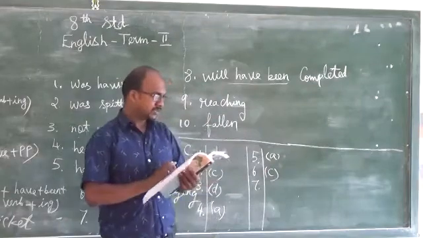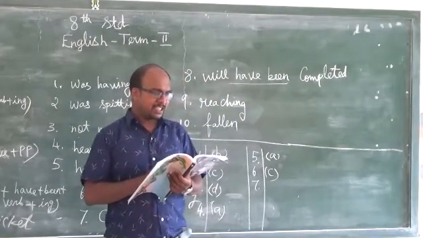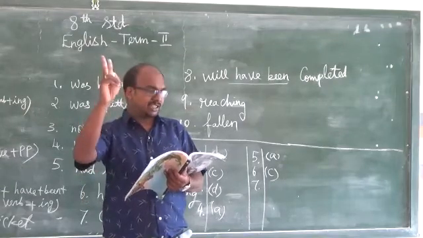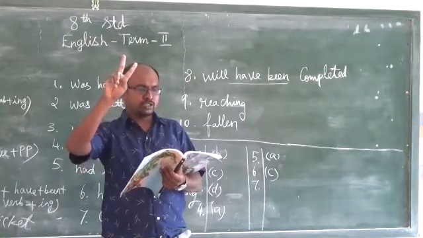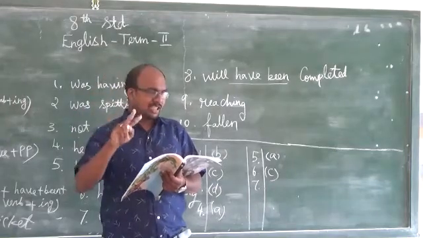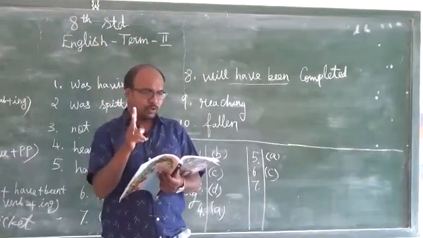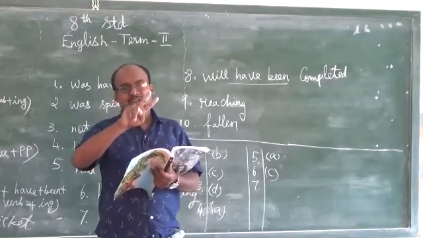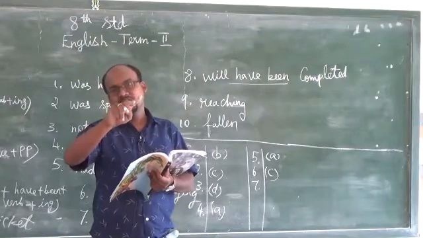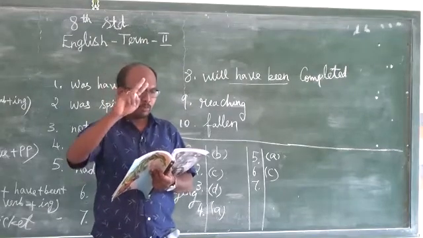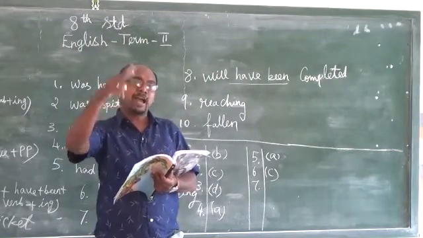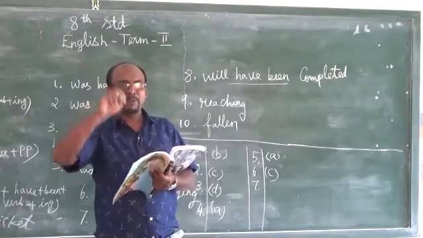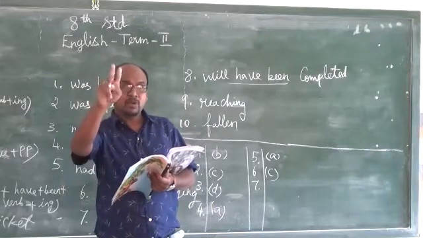Seventh, the criminal dash the place before the police could reach. So, two incidents happened. Which happened first? The criminal escaped. The criminal had escaped happened first, before the police could reach. Two incidents happened in the past. Which incident happened first? The criminal escaped happened first.